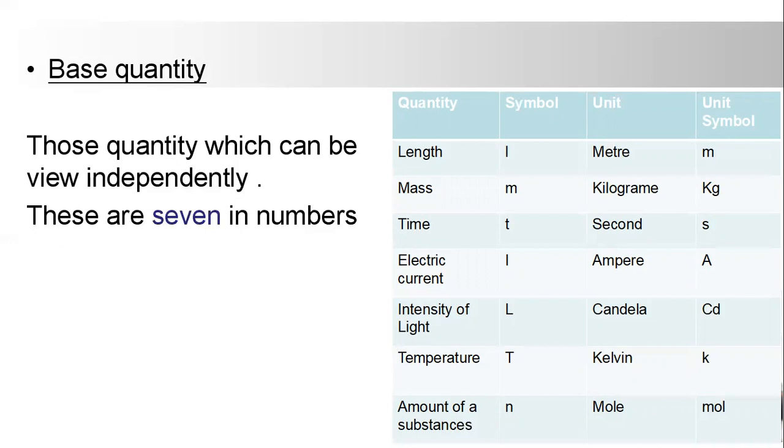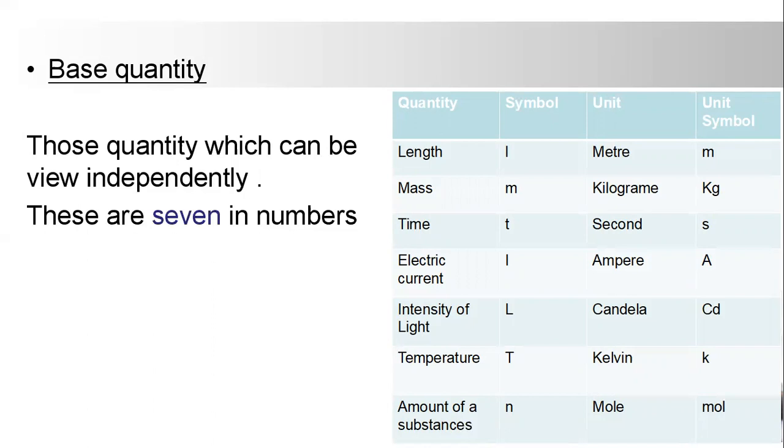The next quantity is electric current. It is represented by capital I, and its unit is ampere, symbolically represented by A. The next quantity is intensity of light, represented by L. The unit of intensity of light is candela, represented by capital C and small d.